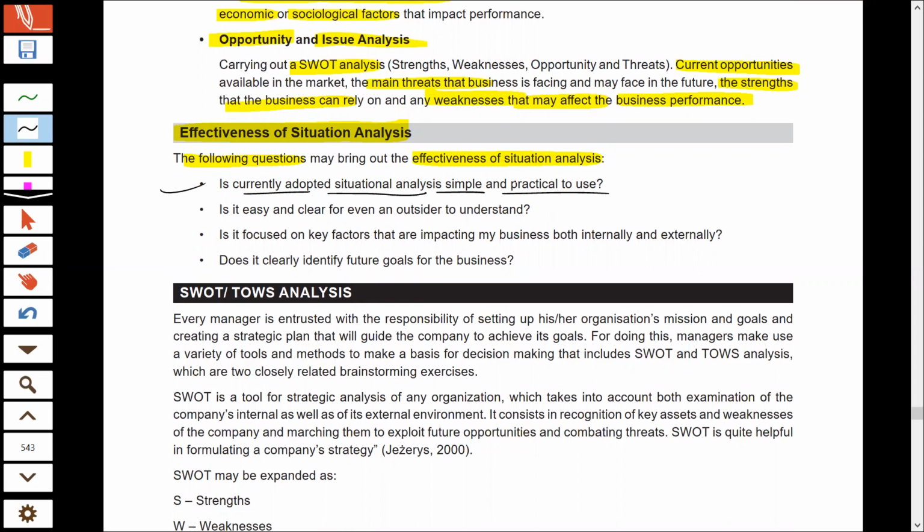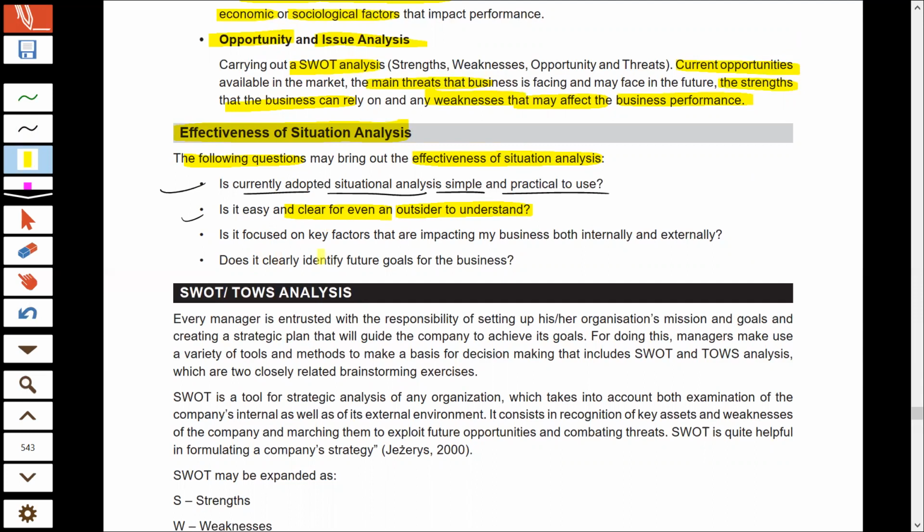If the situation analysis that we did is simple to understand and also practical to use, then and only then is it useful. Otherwise, if it is not practically possible to use the data that you have collected in situation analysis, then it is of no use at all. Secondly, whether the situation analysis that you did is clear even to the outsider, the layman. Even the layman should understand the analysis that you did.